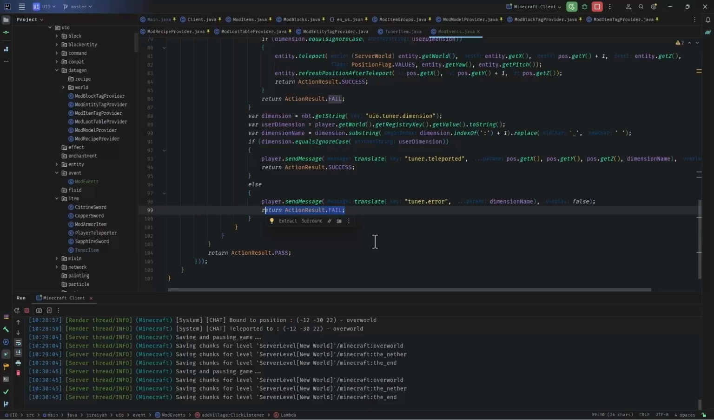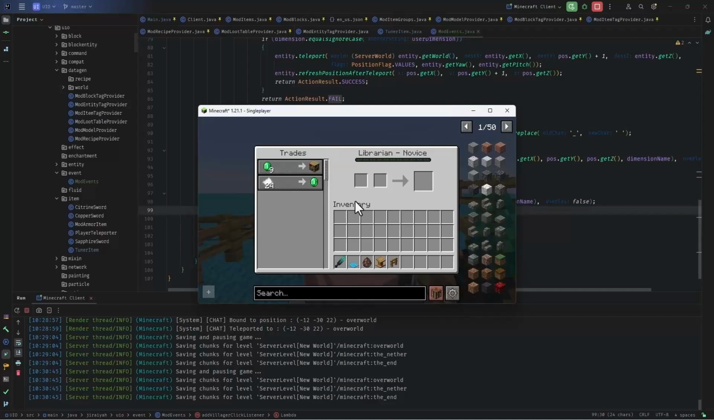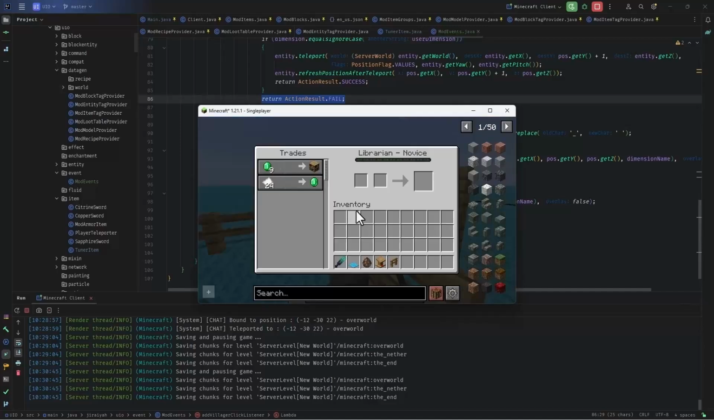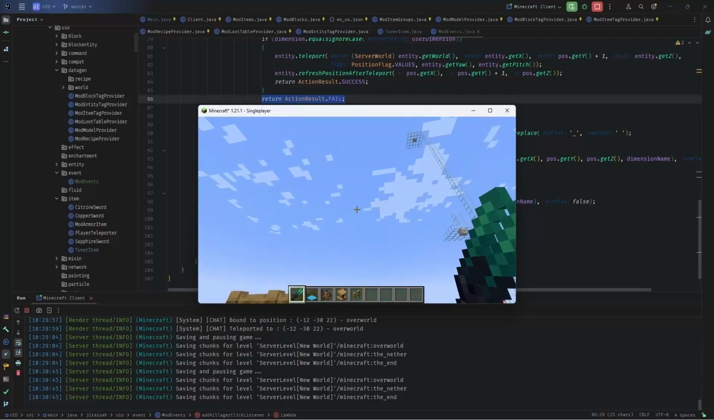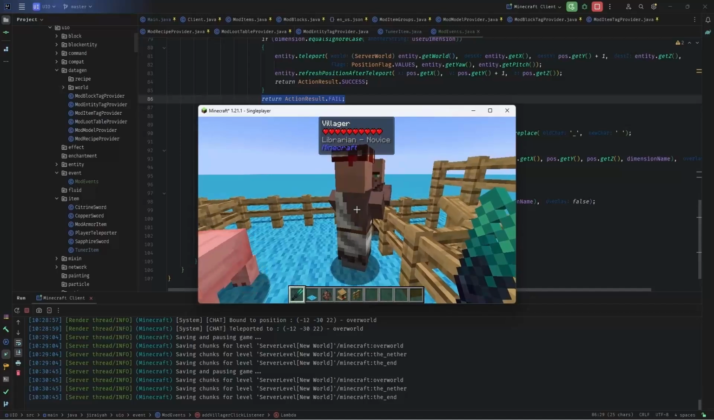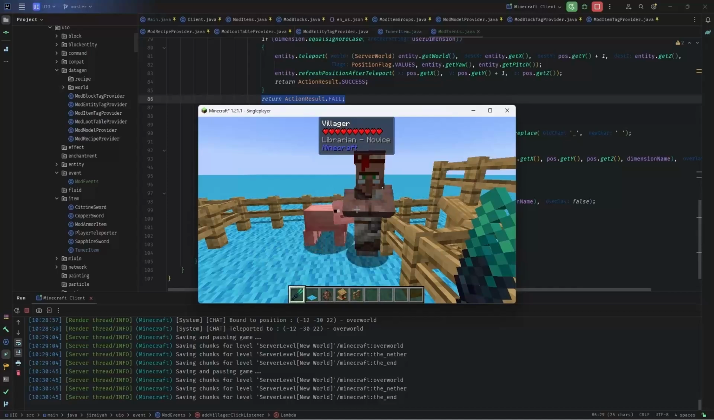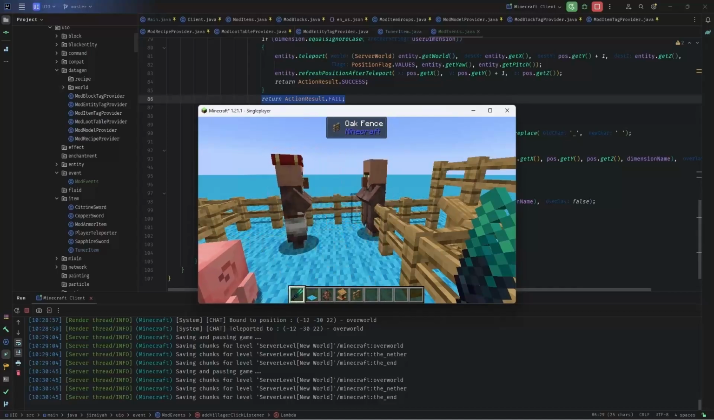If I would want to get the message and get the trade panel, I should return action result pass. However, I'm returning action result fail. Means that, hey, consume the event and do nothing. And that's the beauty of it. So if the tuner was bound to another location in another dimension, and I would call the event with clicking on the villager, I would get the chat message that, hey, the dimension is wrong, you were bound to another dimension, whatever the message is, and I wouldn't get the trade panel to occupy that message.